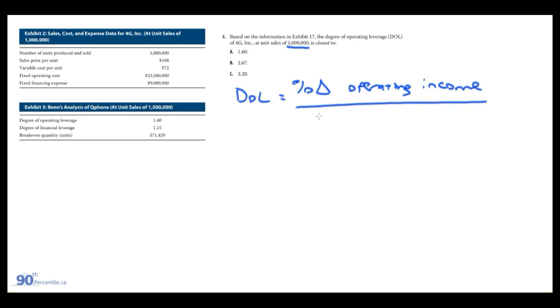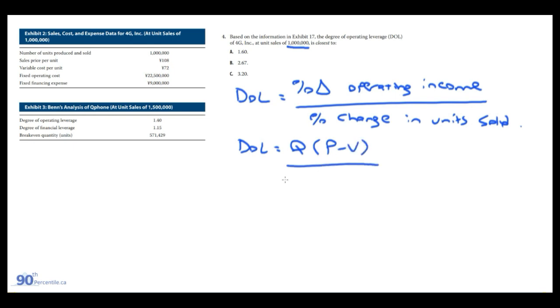divided by the percent change in units sold. So it incorporates variable and fixed costs into the formula. This same formula, if you're worried about quantity and the price per unit and variable cost per unit, ends up being the quantity times the price minus variable cost, over quantity times price minus variable cost. So it's the same thing. On the bottom, we're subtracting fixed costs as well.